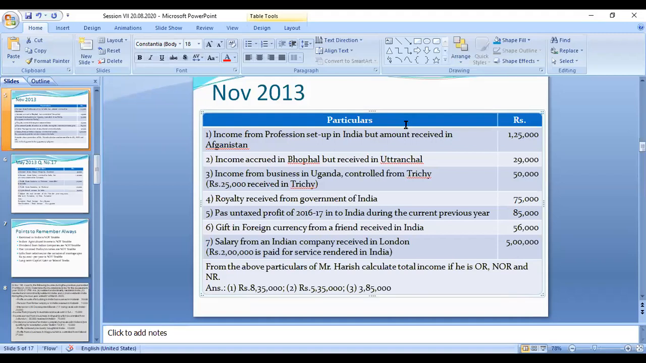So these are all the seven categories of income. The seven amounts, seven particulars are given. In this case, you have to calculate, from the above particulars, Mr. Harris's total income if he is an OR, that means ordinary resident, NOR, not ordinary resident, and non-resident. So if you see the three categories, what will be the income? The same format. Okay, now we can go to the new slide.